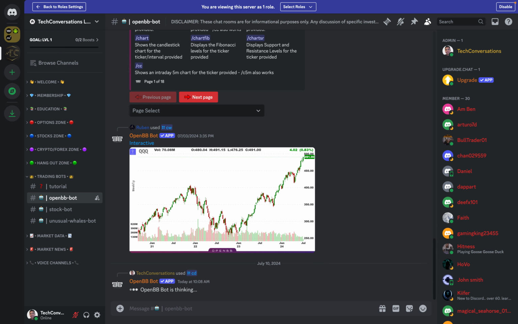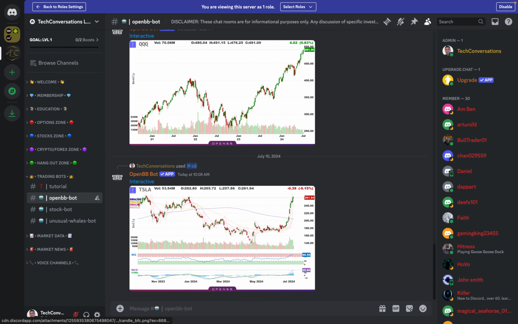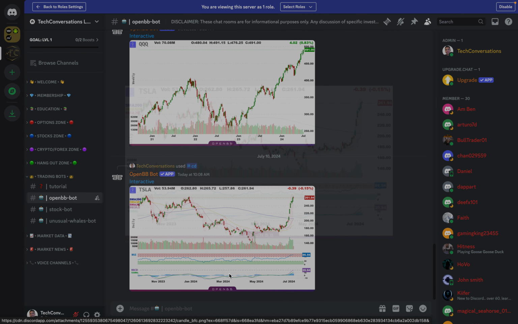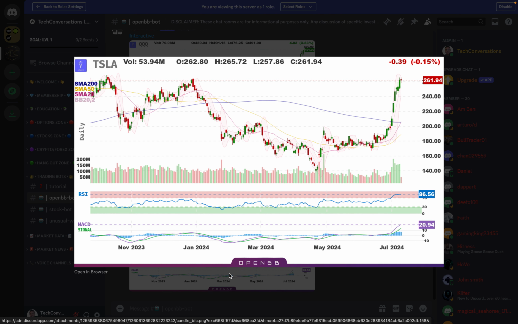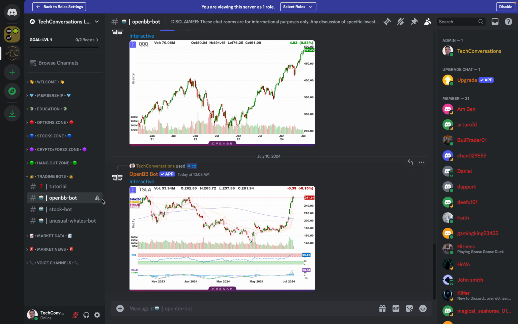And then we press enter here, and then eventually, after a couple of seconds, this is going to give us a daily chart for Tesla very quickly here. So here's our daily chart for Tesla. And what do we see here? We get simple moving averages with it. We get Bollinger Bands. We get the RSI. We get MACD, right? We get volume here. We get the chart here. So very quickly, this is just one of many commands this particular bot has.